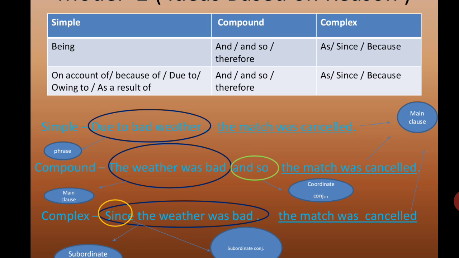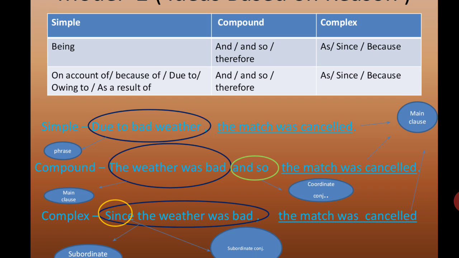And so, or therefore, and therefore. So for a compound sentence, these are the coordinating conjunctions we can use. Okay, so how do we change a phrase into a main clause? Because we are going to change first of all into a compound sentence in this model.